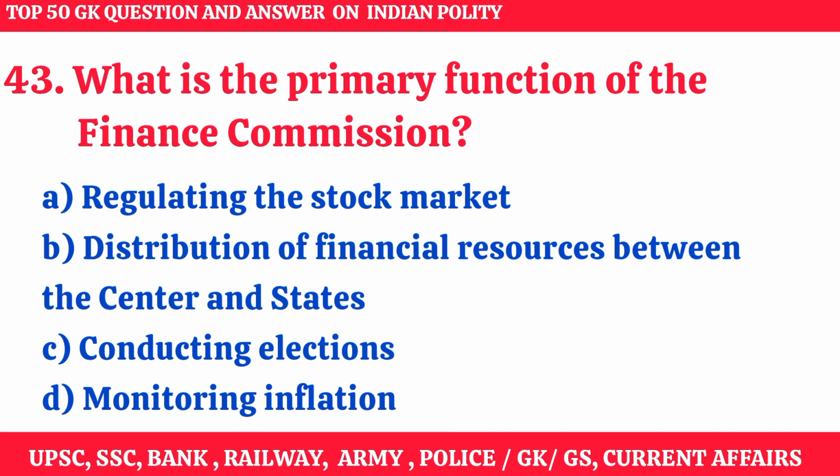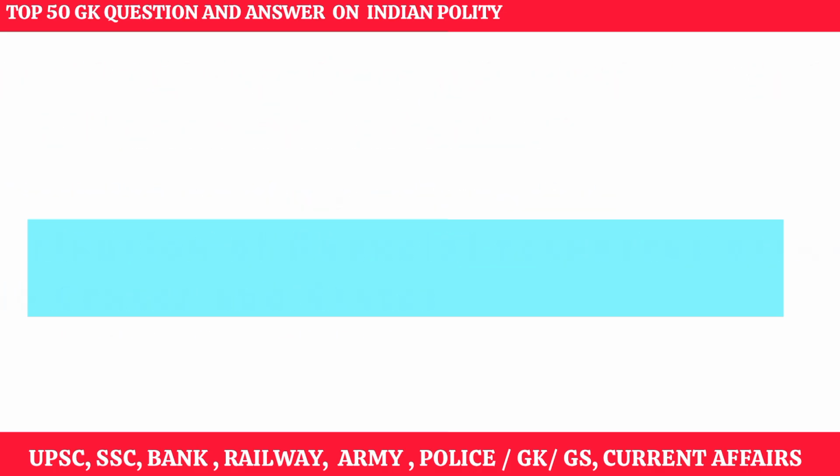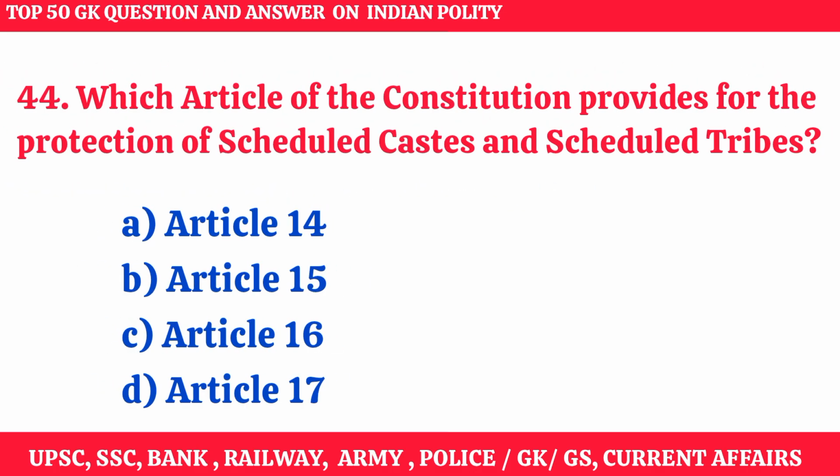What is the primary function of the Finance Commission? Right answer, option B, distribution of financial resources between the central and states. Which article of the Constitution provides for the protection of scheduled castes and scheduled tribes? Right answer, option D, Article 17.